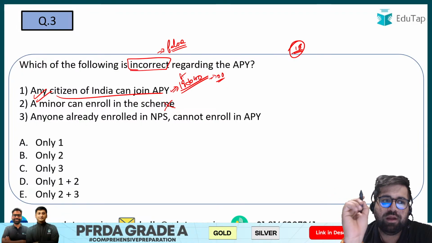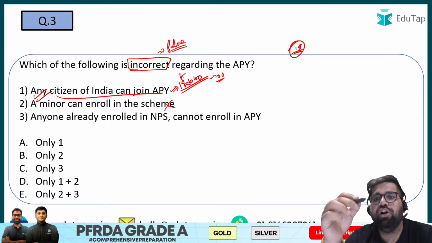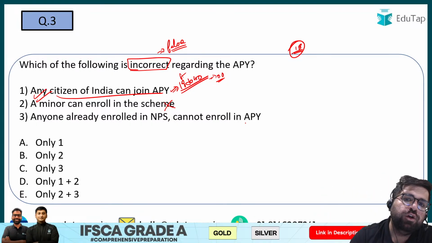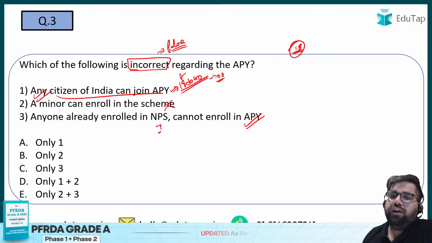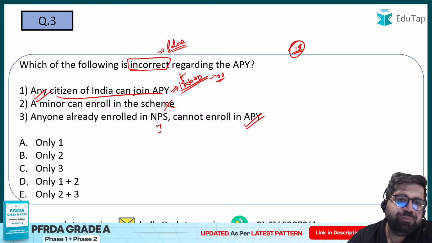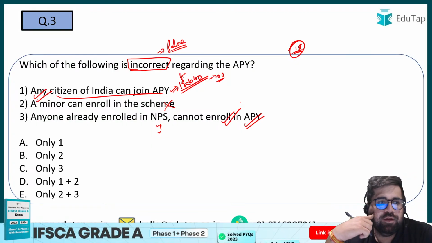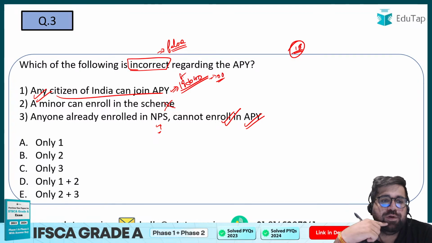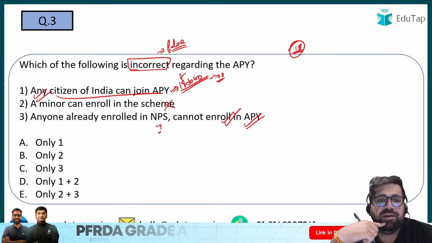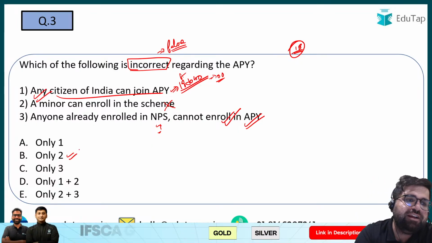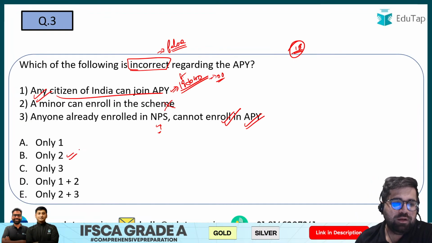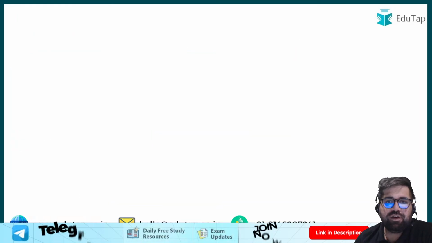Anyone enrolled in NPS cannot enroll in APY. This statement is true. Why? Because if you are in NPS, then definitely you fall in the formal organization structure or you have formal employment. So you cannot apply for unorganized APY, right? So you have to identify the incorrect one. Anyone enrolled in NPS cannot enroll in APY. Yes, so only statement 2 is the incorrect one. Therefore, your answer will be option number.